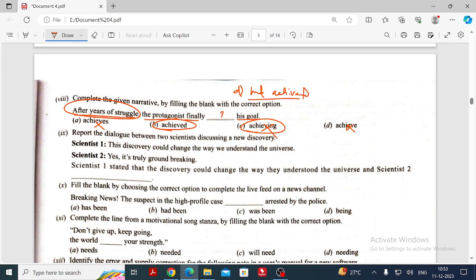Okay, and next to that, there we have again the reported speech. Report the dialogue between the two scientists discussing a new discovery. Actually, the very first statement, they have changed. They have translated. The scientist one stated. Stated means what, my dear? Replied. What term in grammar do we use in reported speech?